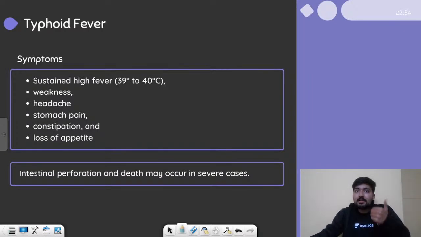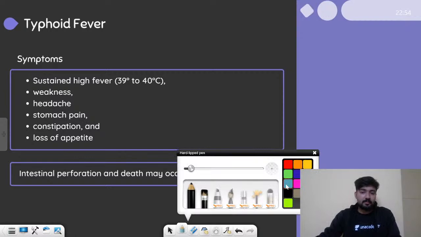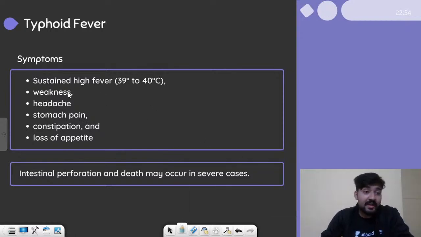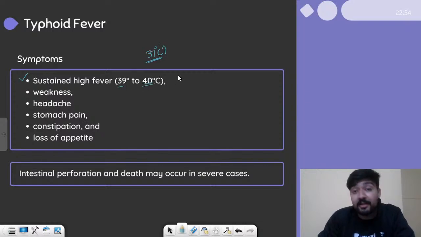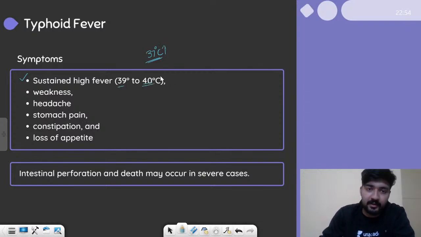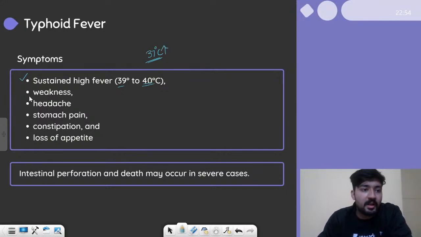Now let us see what are the symptoms. How do we know that we have typhoid? What are the symptoms that we observe in our body? What are these changes? So the changes can be, first of all, sustained high fever. So your body temperature will increase. The normal body temperature is 37 degrees Celsius. It will increase, and it will be between 39 to 40 degrees Celsius. So it will significantly increase, and it will stay that way for a longer period. And you will also feel weakness.